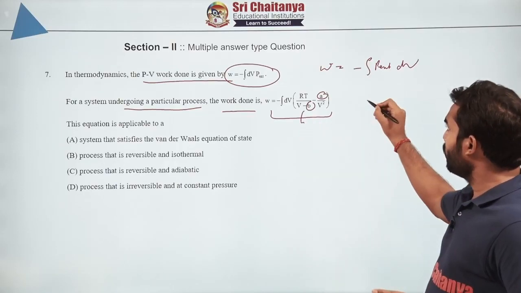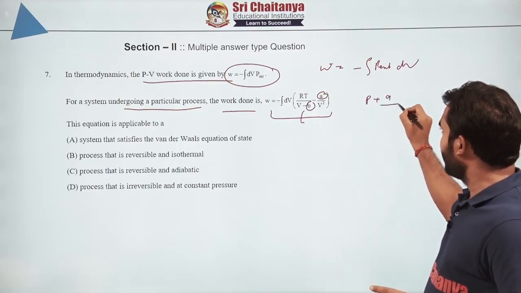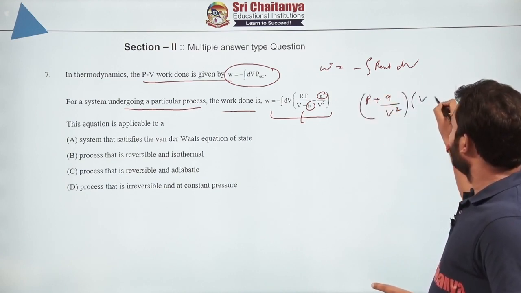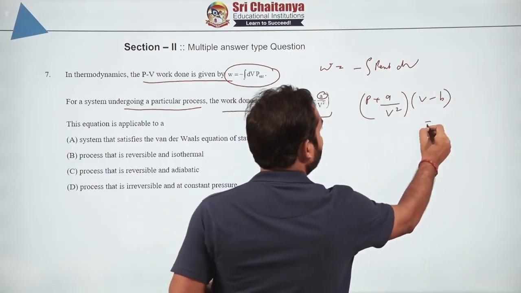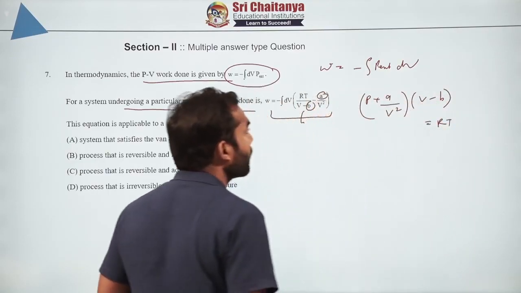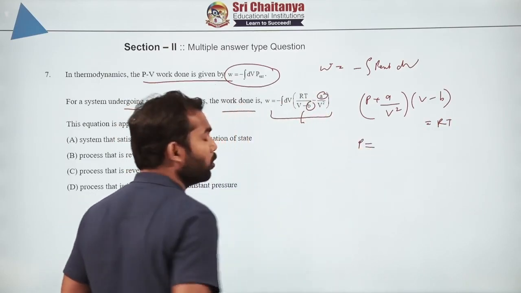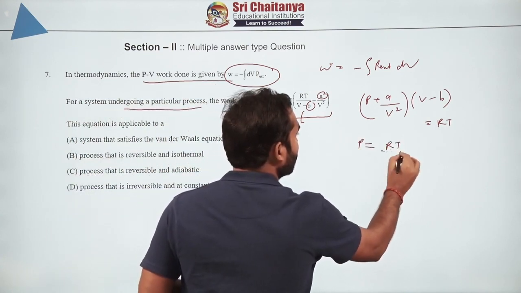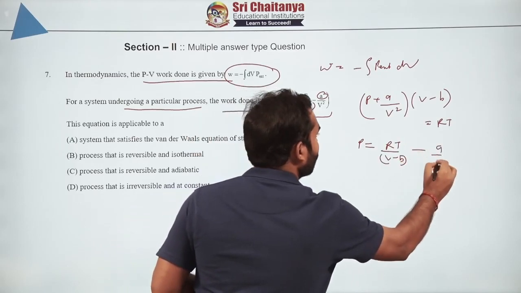So what is the van der Waals equation for the real gas? That was P plus a over V molar square, times V minus b, and that is equal to what? RT. So from here if you calculate P, you will get simply RT by V minus b minus a by V square.